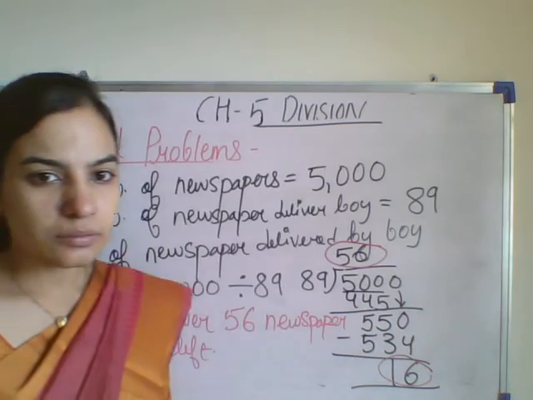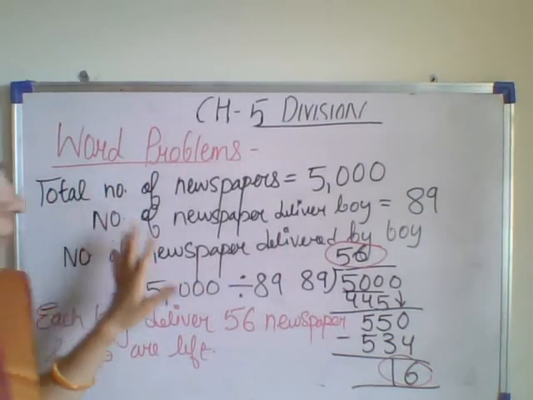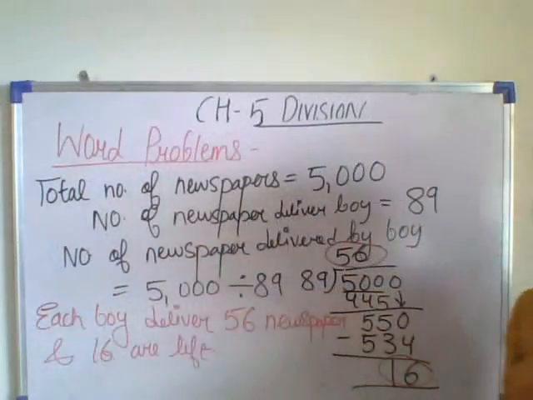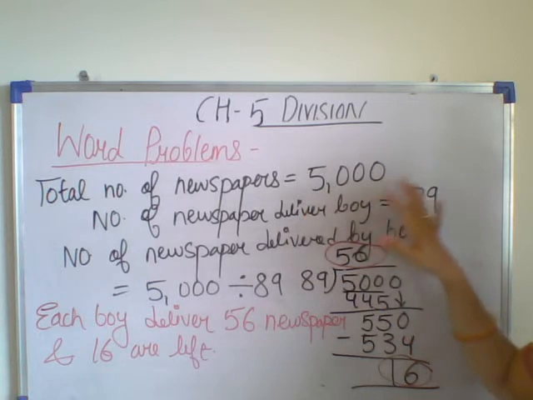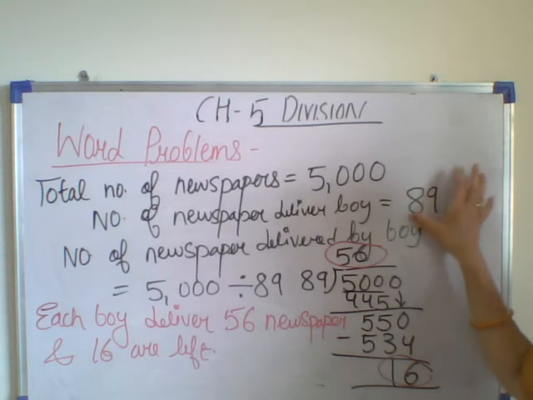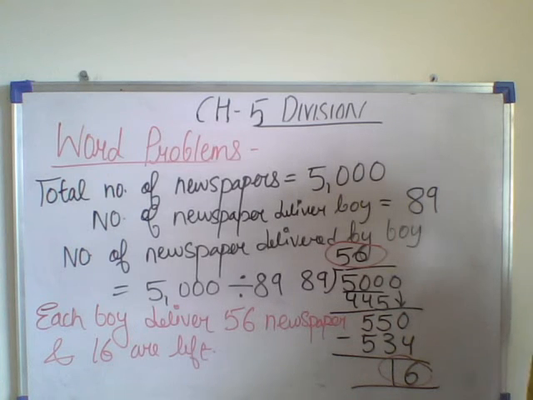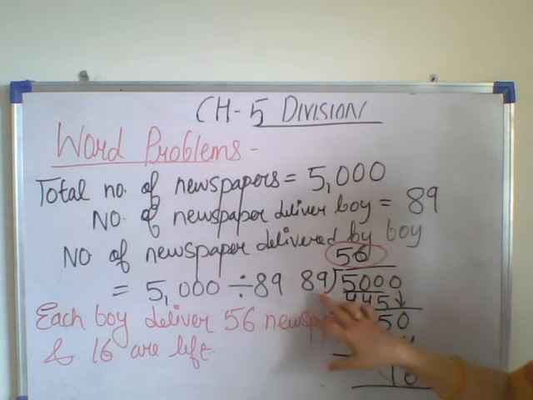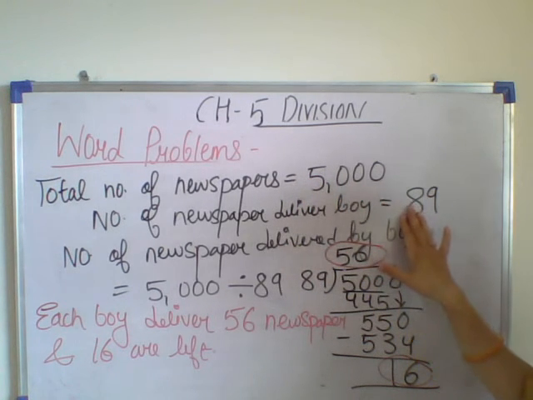So let us do this question again. What is given in the question? The total number of newspapers is given. 5,000 newspapers are there. The number of delivery boys is 89. Now we have to find out how many newspapers are delivered by these 89 boys and how many newspapers are left behind. So what will we be doing? We will be doing the division. We will be dividing 5,000 with 89.